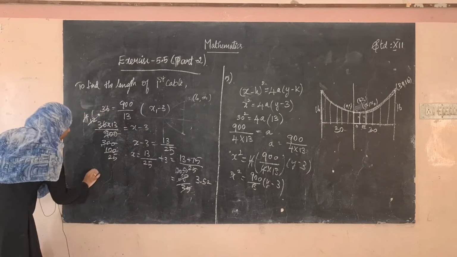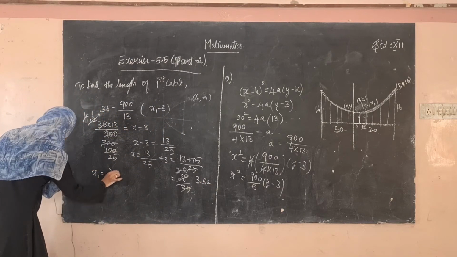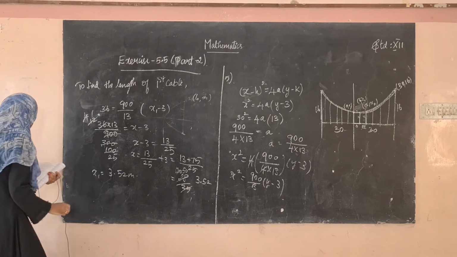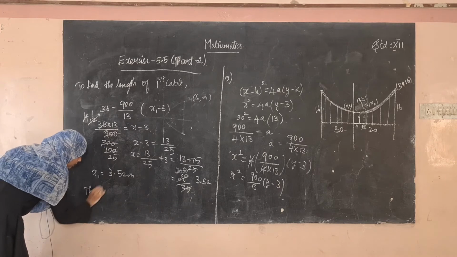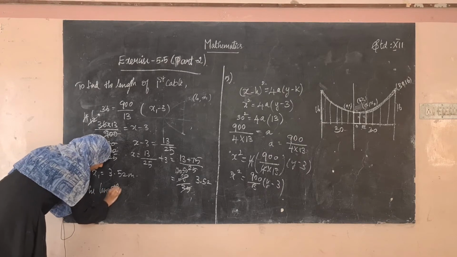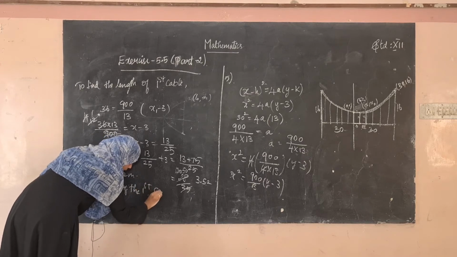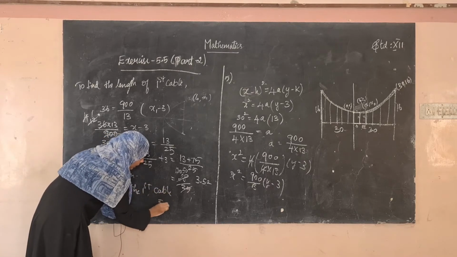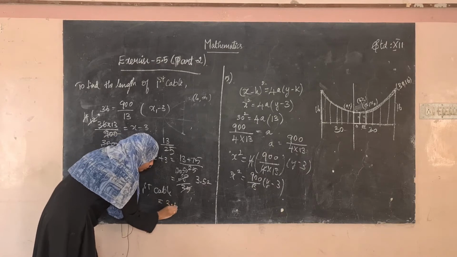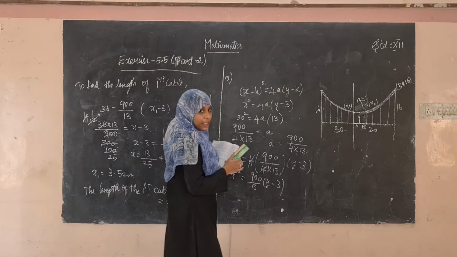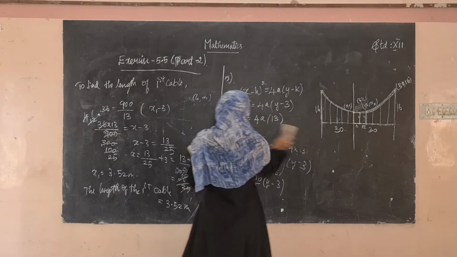So the value of x1 is 3.52 meter. That is the length of the first cable. You have to write in words: the length of the first cable is equal to 3.52 meter. You have to include the unit also, and you have to find the second cable length also, right?